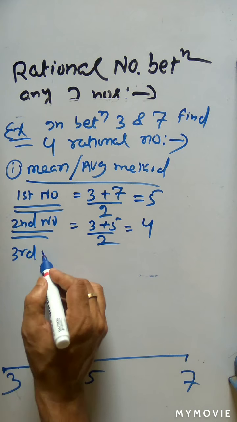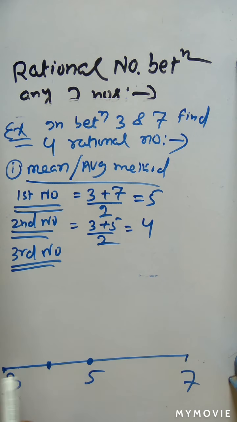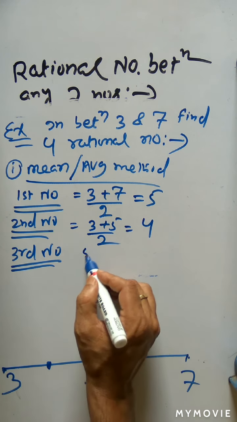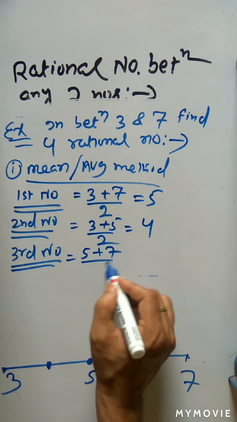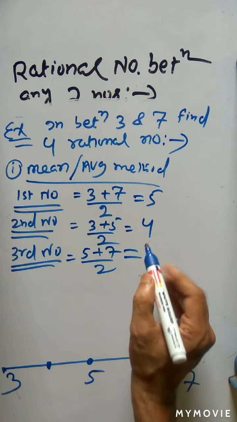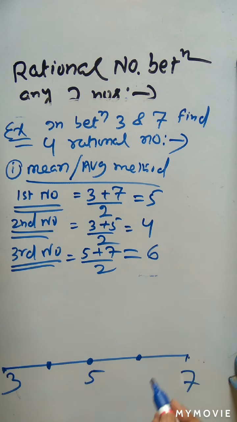Then how do you get the third rational number between 3 and 7? In that case, I will take A is 5, B is 7. In between 5 and 7, I will get another number, which is equal to (5 plus 7) divided by 2. That is the average of 5 and 7, which comes to be 6. So 6 is another number. So I got three numbers, 4, 5, 6, in between 3 and 7.